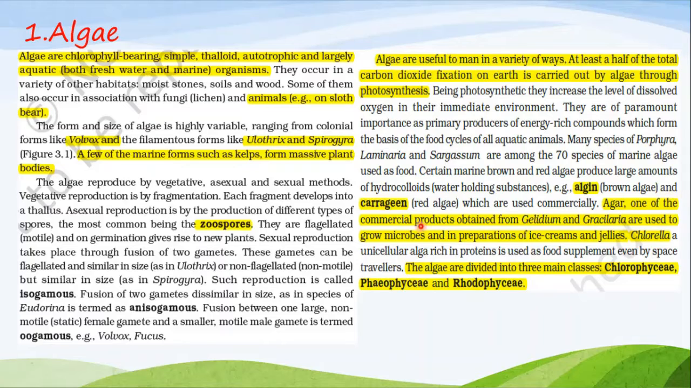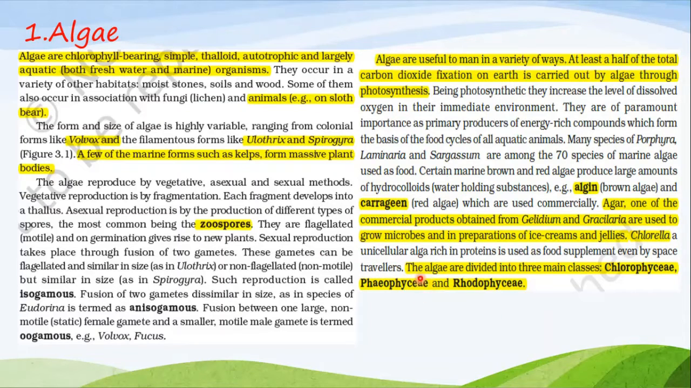Agar is a commercially obtained product from Gelidium, and Gracilaria are used to grow microbes and in preparation of ice creams and jellies. Chlorella, a unicellular alga rich in proteins, is used as a food supplement even by space travelers. Okay, Chlorella is a unicellular alga and a food supplement.